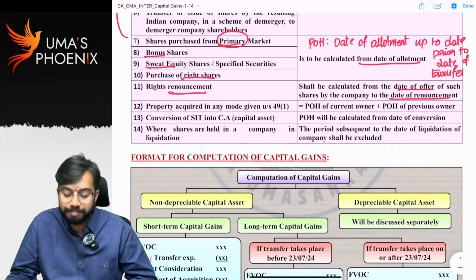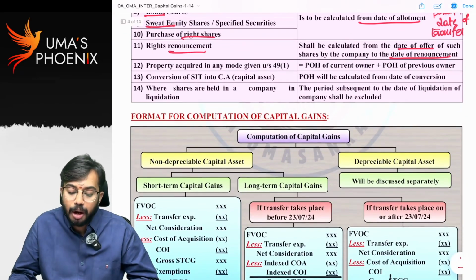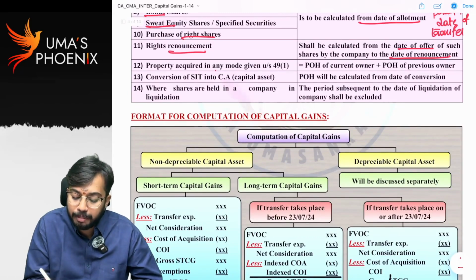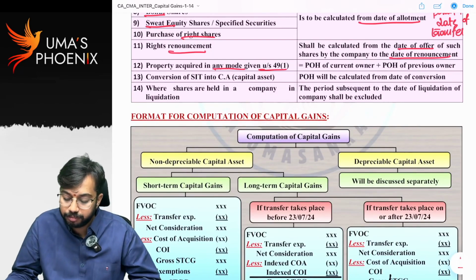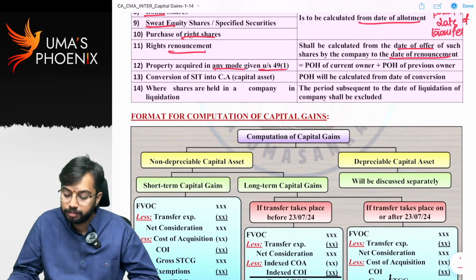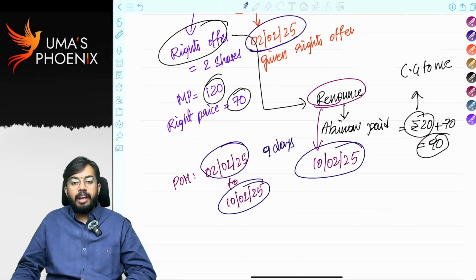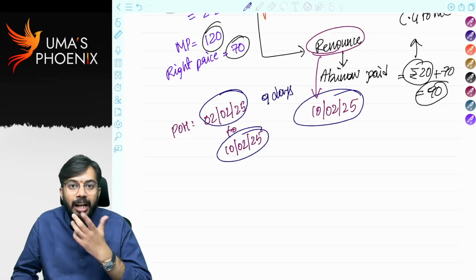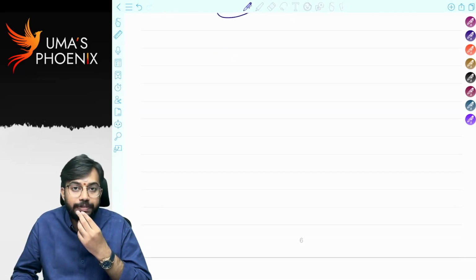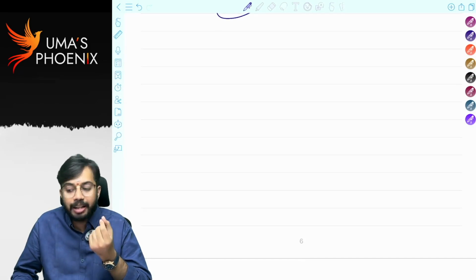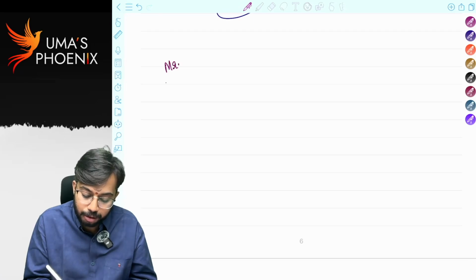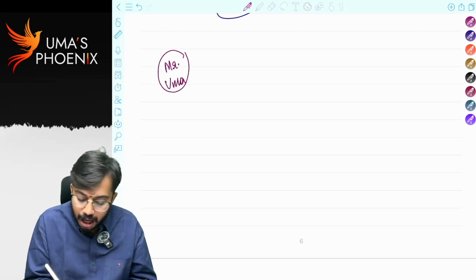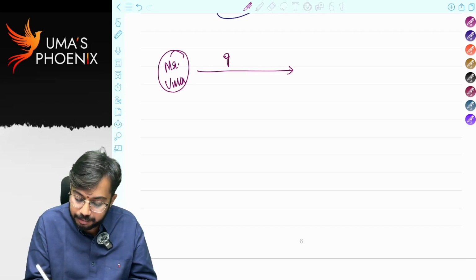Is it clear? Good. Property acquired in any mode given under section 49(1). If an individual gives a gift, that is excluded from the definition of transfer, right? So there are certain cases. For example, I am there, Uma. I gave a gift to Satish.